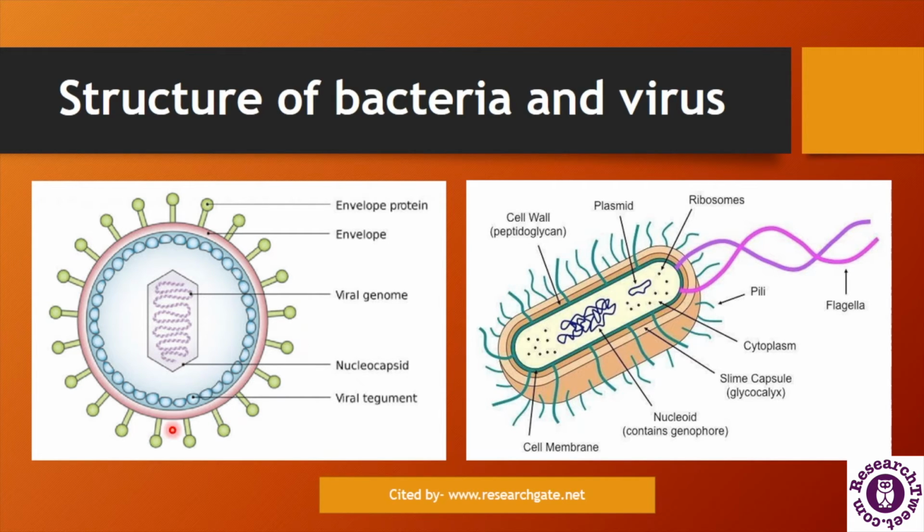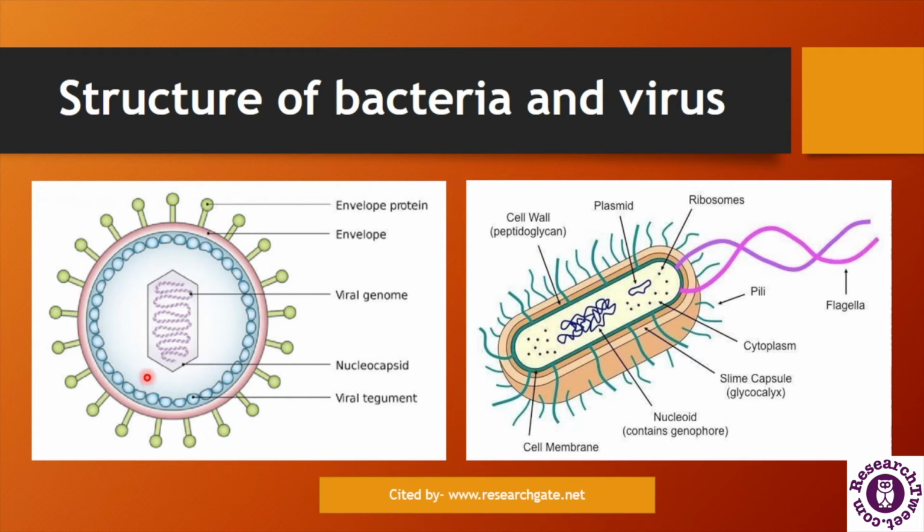Here is the presentation and diagram of a virus. Here we can see a viral diagram. In the center and core of the diagram we can see the viral genome, which can be DNA or RNA, and this genetic material is enclosed in the nucleocapsid, which is a proteinous layer or covering that covers the genetic material of the virus.